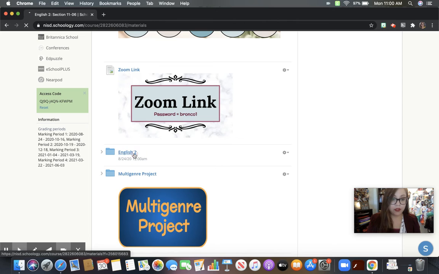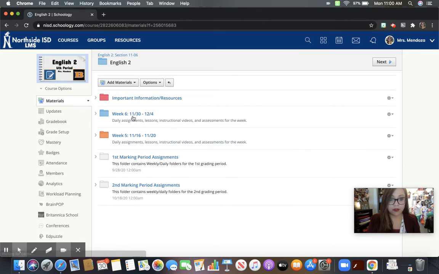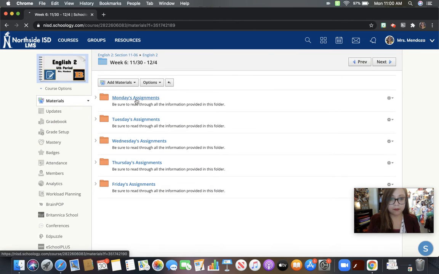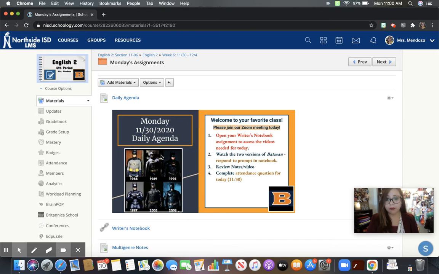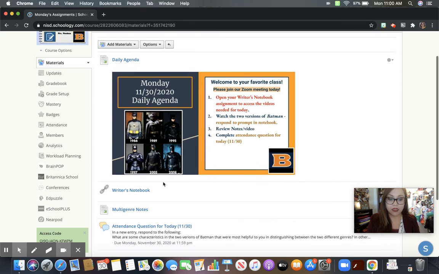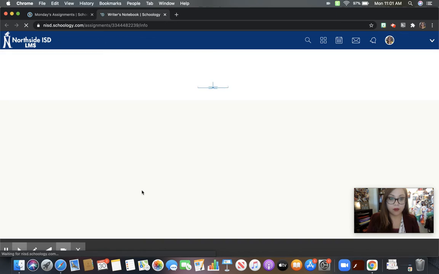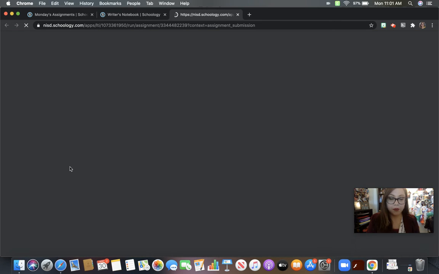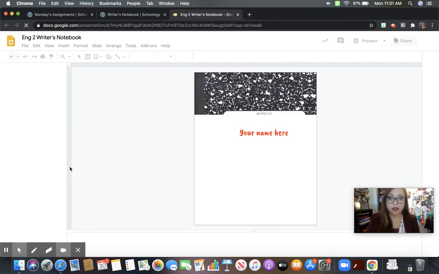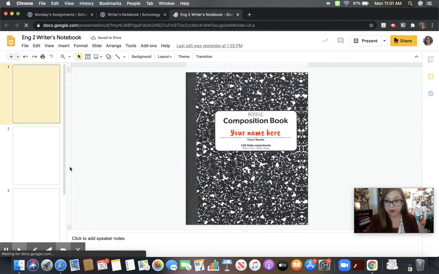So let's go into today's folder so we can figure out what we need to complete for today. Before the break, we talked about moving into our multi-genre unit, and so you have an assignment that needs to be done in the writer's notebook first. So we're going to click on your writer's notebook link and open up the document. Those of you who haven't opened it yet, everything is current.